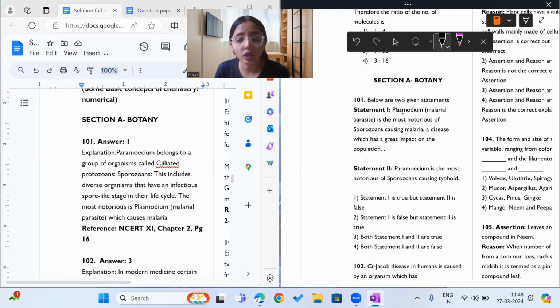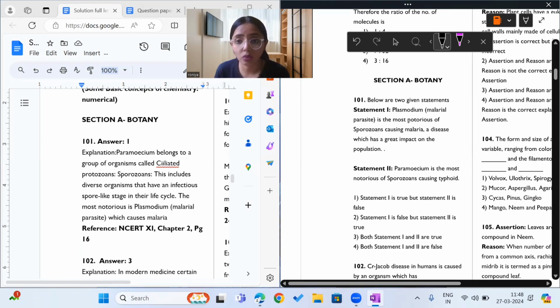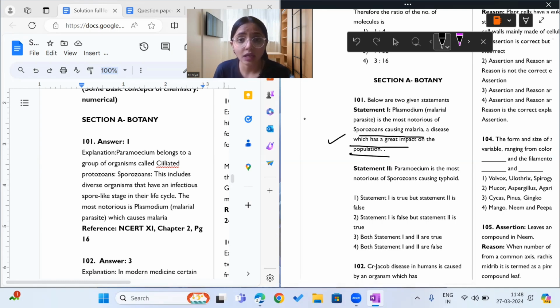Now moving on to the first question, that is 101. It says below are two given statements. Let us read the statements. One says Plasmodium is most notorious sporozoum causing malaria, a disease which has great impact on population. Yes, this is a correct statement. Malaria is indeed caused by Plasmodium.